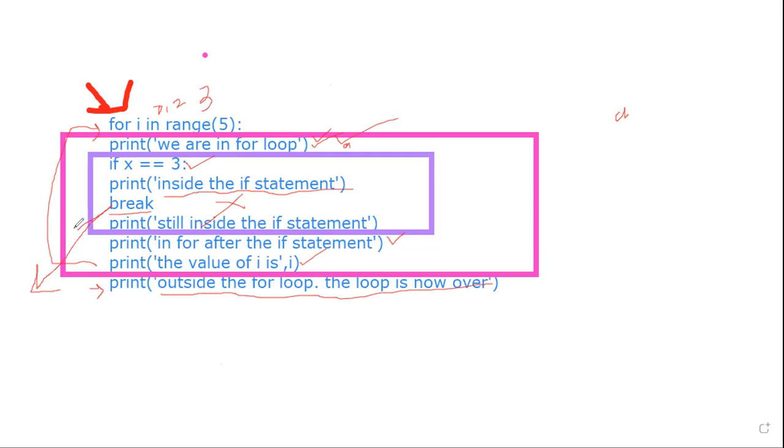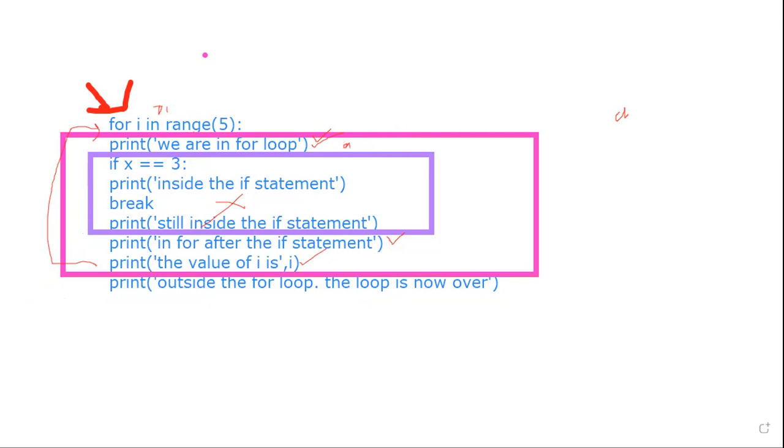When you use break, it comes out of the loop. If there was a for loop here, suppose instead of if, it would just come out of one loop. It would not come out of two loops. But we were using if. If is a conditional statement, so it comes out of the loop.